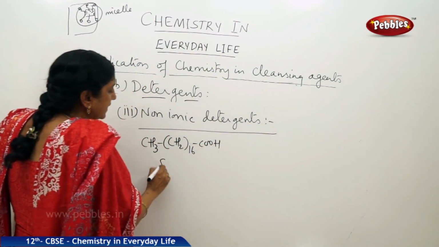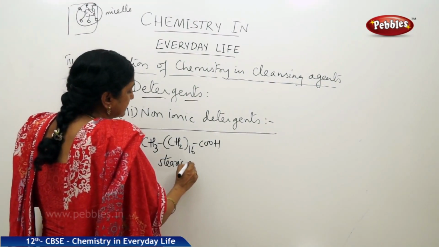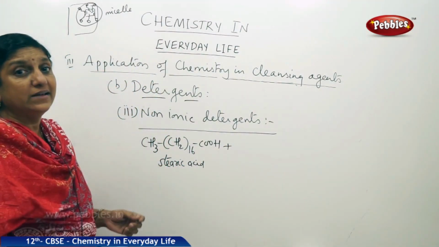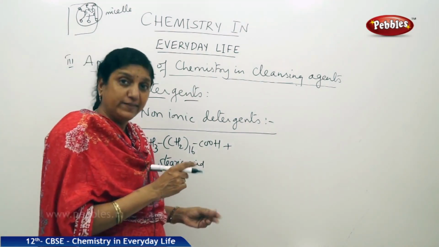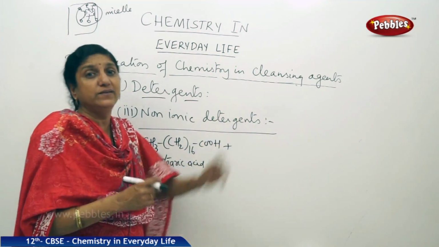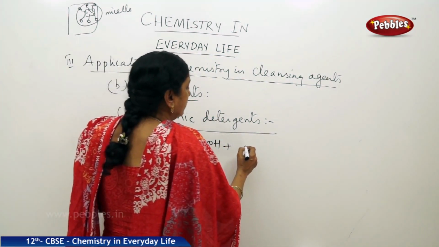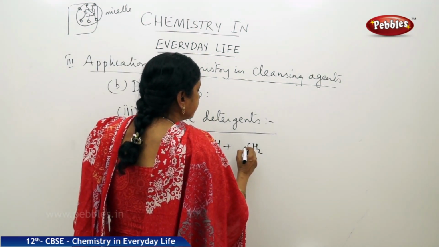This is our stearic acid, a long chain carboxylic acid. And condensation reaction of stearic acid with polyethylene glycol. Now that is a polymer of ethylene glycol. So when that reacts with stearic acid, you get this non-ionic detergent. So let us write the formula of polyethylene glycol.